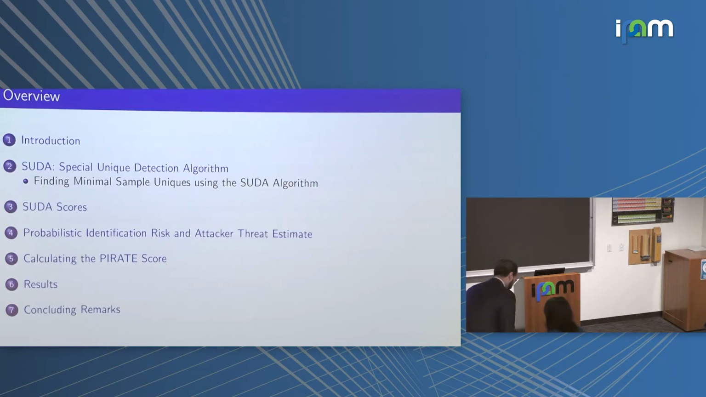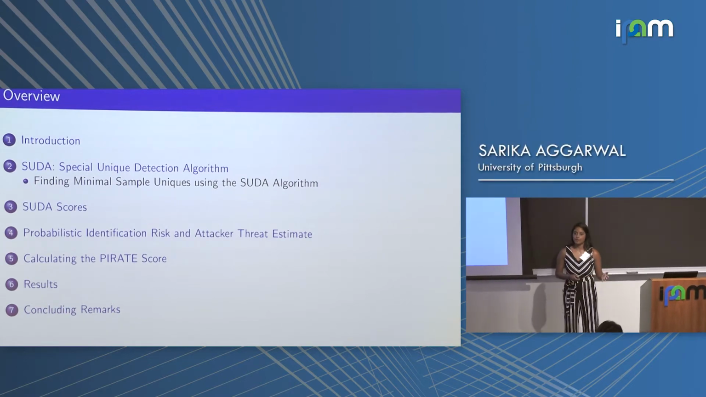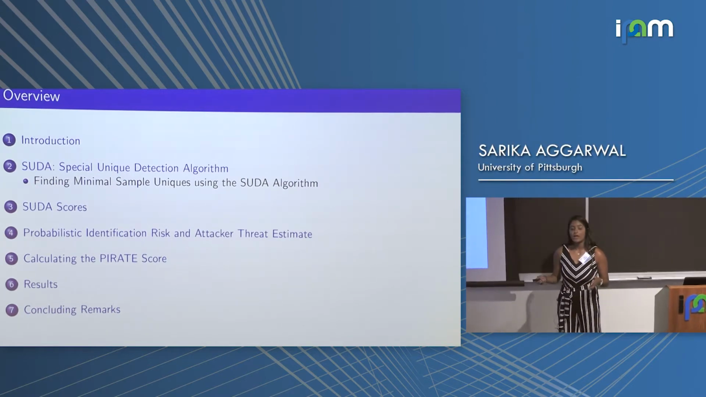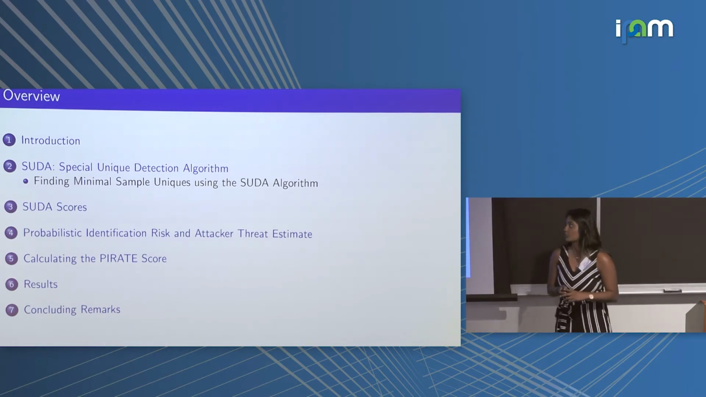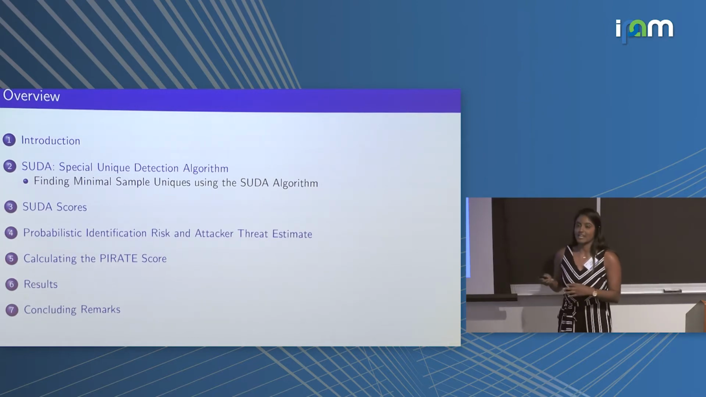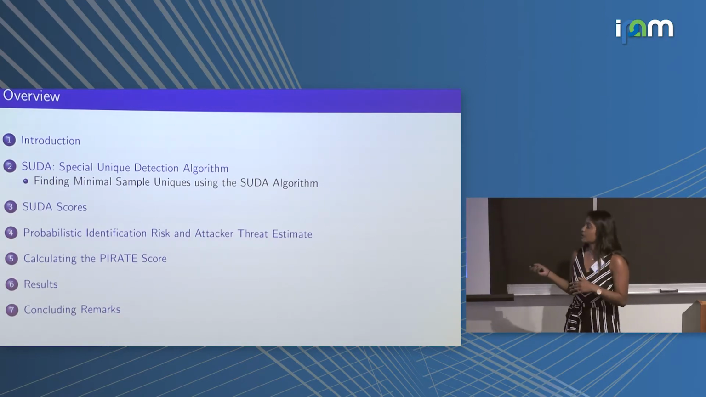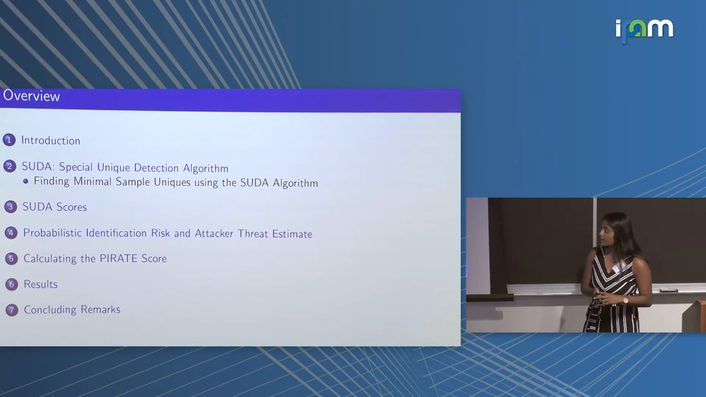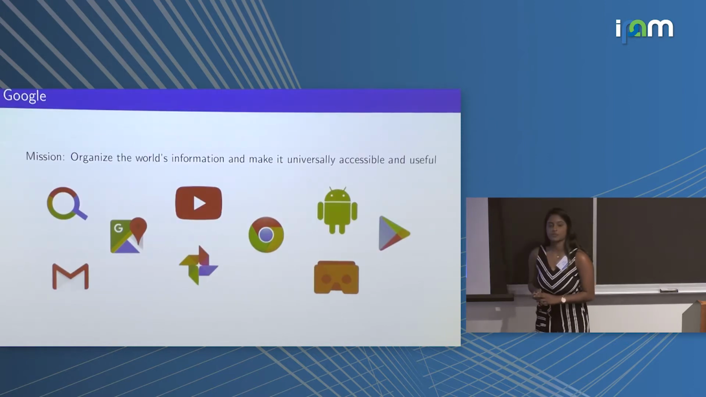Thank you, Miguel. Okay, so this is just an overview of what we will be talking about today. First, we'll go through some background information to introduce our goals for the summer. Then we'll discuss the current and existing special unique detection algorithm, SUDA for short, how we're modifying it to create our new risk measure, the probabilistic identification risk and attacker threat estimate, some results we've gained from using R-score on Ads Data Hub data, and then some concluding remarks, which includes a summary and recommendations for future work.